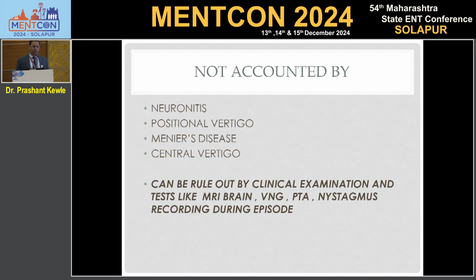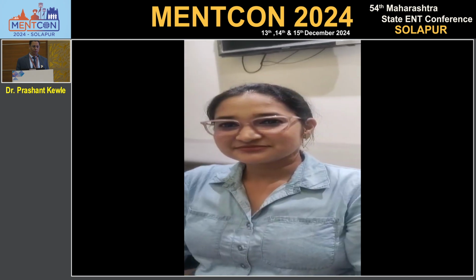So now let us see. We have to make out 100% that neuronitis is not there. This is not positional vertigo. This is not Meniere's. So your clinical examination and tests like MRI brain, VNG, audiometry, and nystagmus during the episode will lead you to the diagnosis of migraine. So let us see a small case.